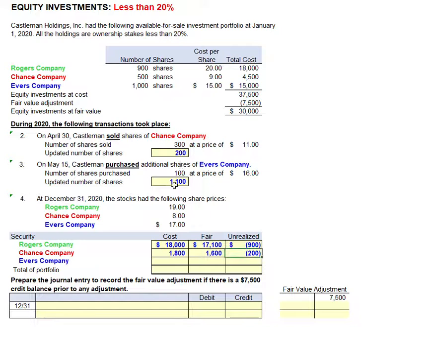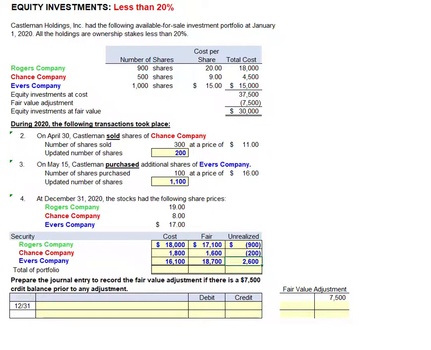For the Evers Company, we're up to 1,100 shares, and our cost basis will be the original $1,500 plus the $1,600 acquisition we made during the year. Again, 100 shares at $16 per share. We have a total of 1,100 shares, and at year end, our price is $17 a share, so the fair value of our investment in Evers Company is $18,700, giving rise to an unrealized holding gain of $2,600.